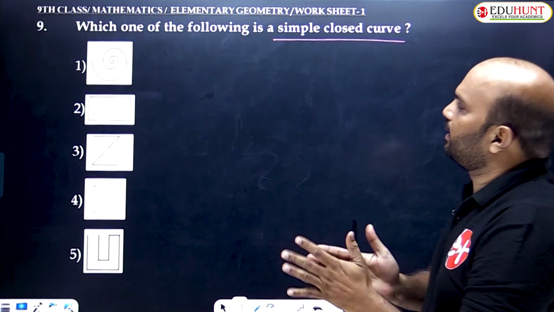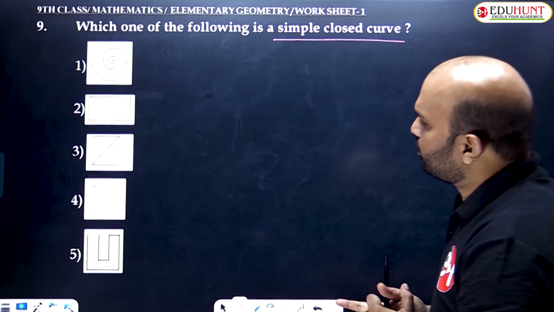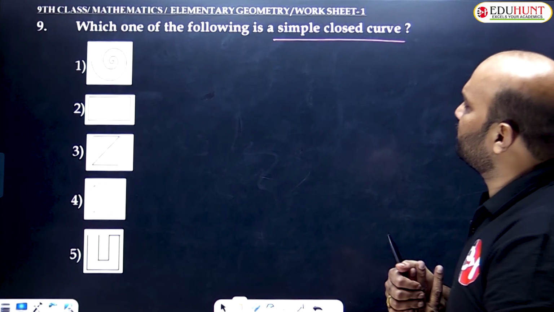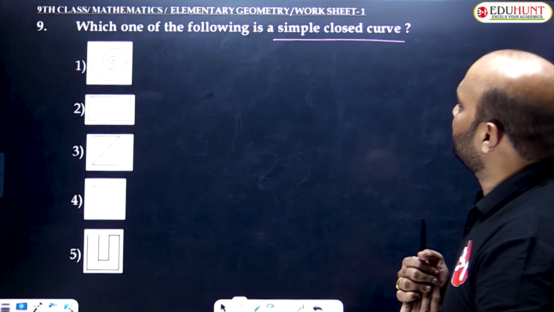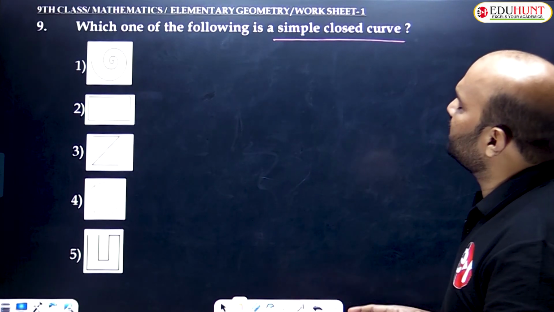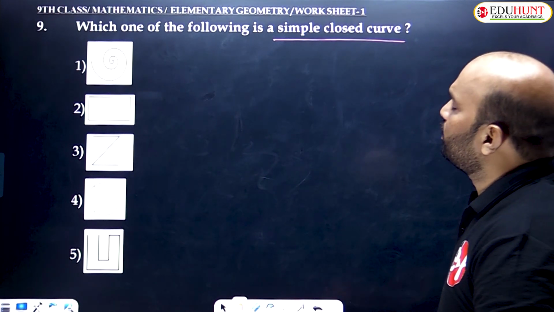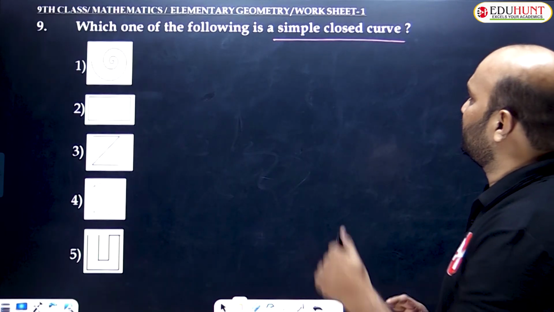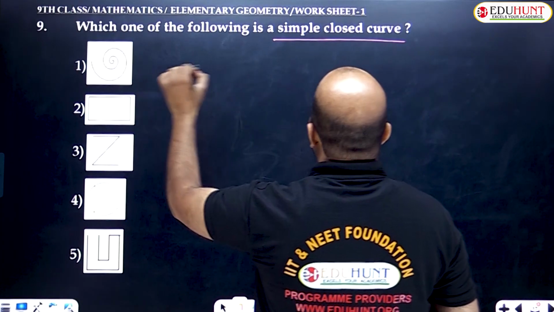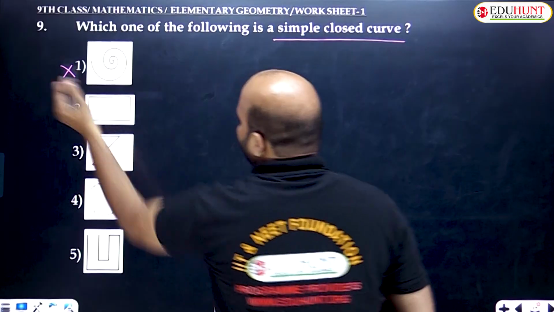Have a look at question number 9. Which one of the following is a simple closed curve? Five options are given. So what is a simple closed curve? It begins and ends at the same point and does not intersect itself. That is called a simple closed curve. In the first one, it begins here and ends here, so eliminate it.